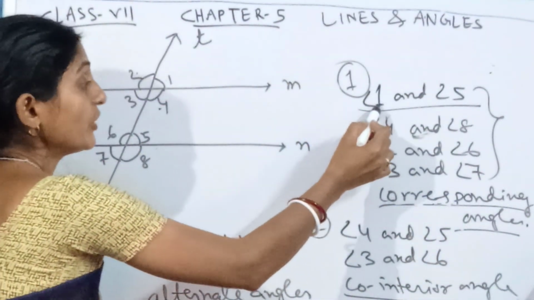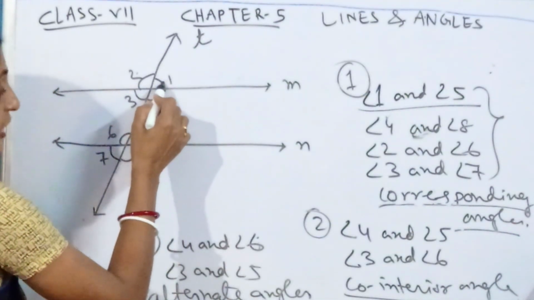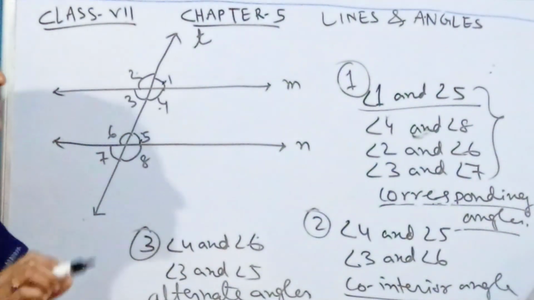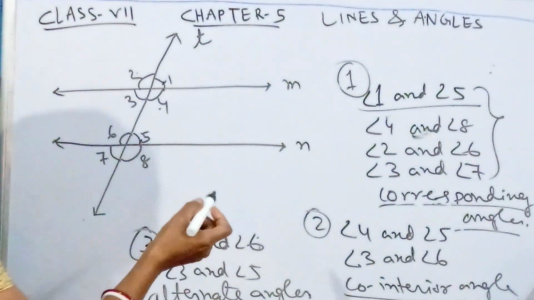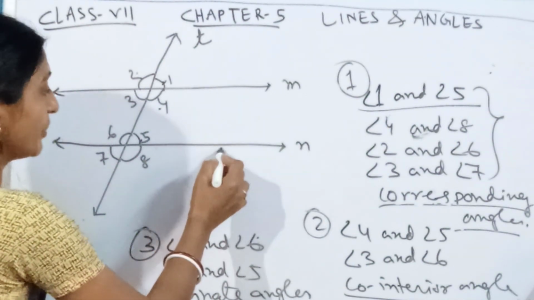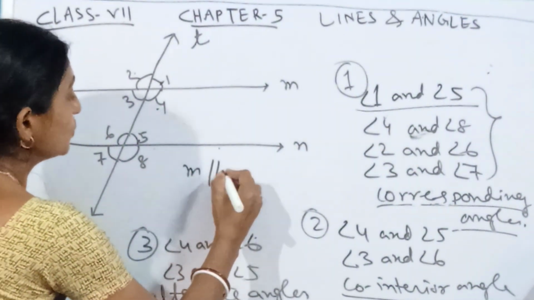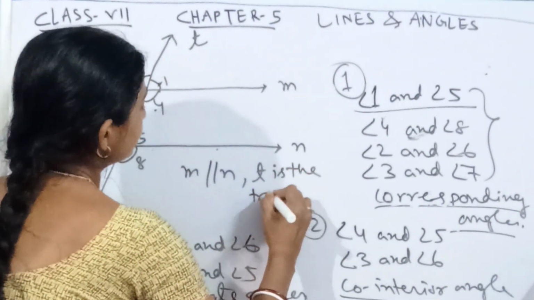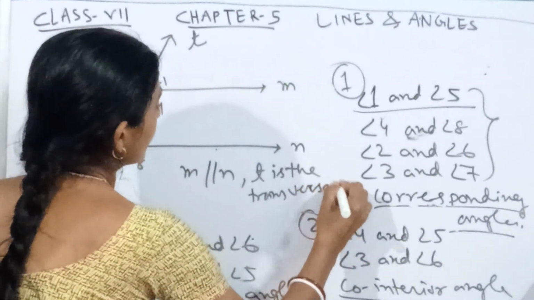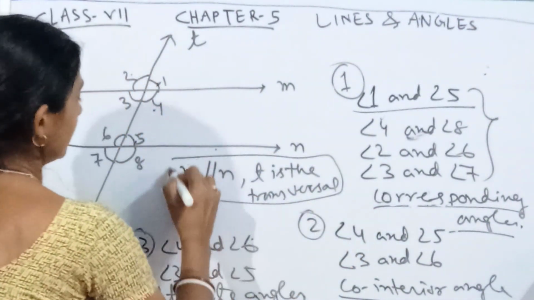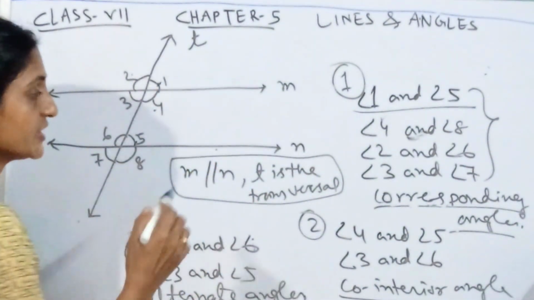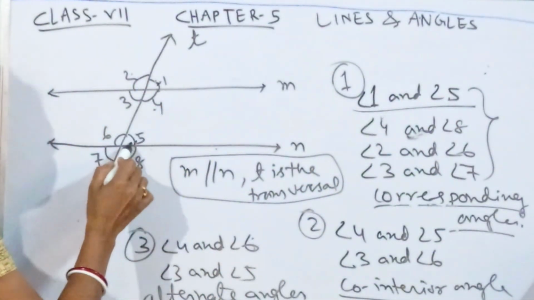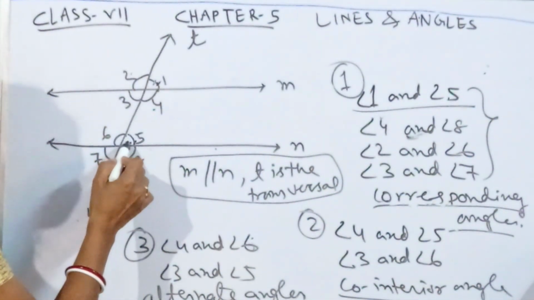See, the first pair we have taken is angle 1 and angle 5, and they are corresponding. But not only that, they have a particular kind of relation. When M is parallel to N and T is the transversal, the measure of angle 1 and angle 5, we know they are corresponding, but their measures will also be equal.